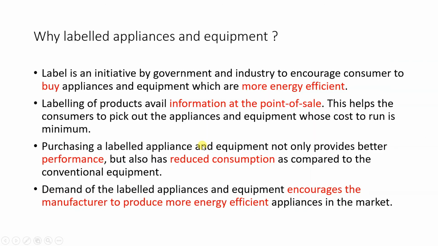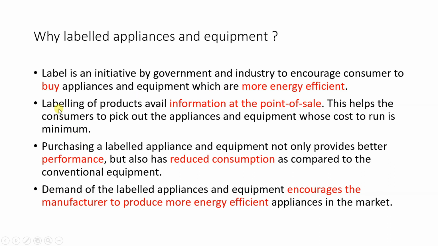Now, why are these equipments and appliances labeled? This is a very important question, and there are many reasons behind this. The first reason is that the label is an initiative by government and industry to encourage the consumer to buy appliances and equipment which are more energy efficient. A person visiting the shop can see the label and from there decide which equipment is more energy efficient. This is one reason why the star label is provided.